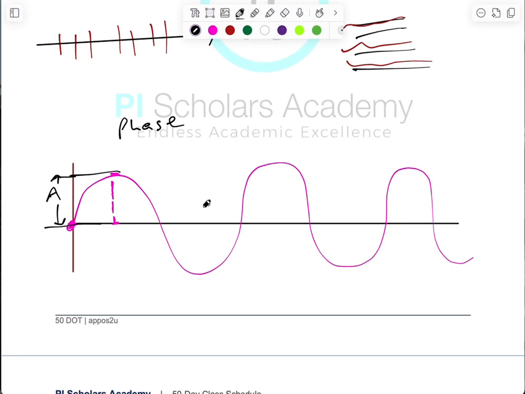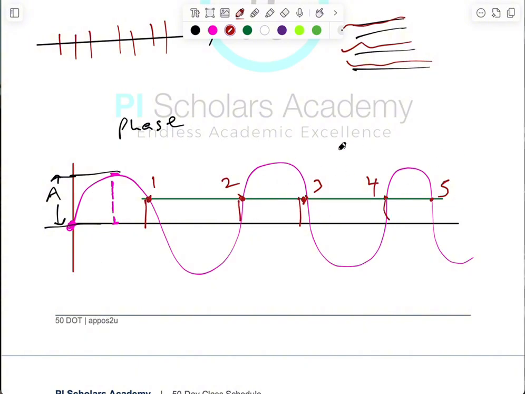So for instance, let me draw a line through this place. Every time this line touches the wave, let's call the points 1, 2, 3, 4, and 5. All the points I've listed here have the same displacement. From this place to this place, you always measure the same displacement for the five of them.